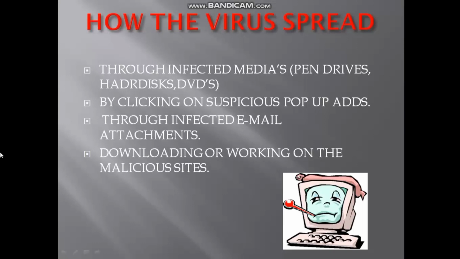The next is how viruses spread in our computer system. There are different ways through which a virus can spread in our system, but some of the most common are through infected media like pen drives, hard disks, DVDs. Here hard disk means external hard disk, okay? DVDs and so on. By clicking on suspicious pop-up ads. Many times we have seen that when we are working over the internet, most of the ads are called pop-up ads.